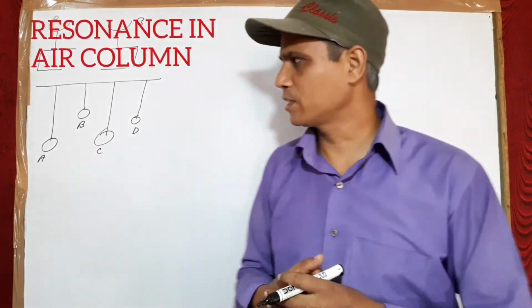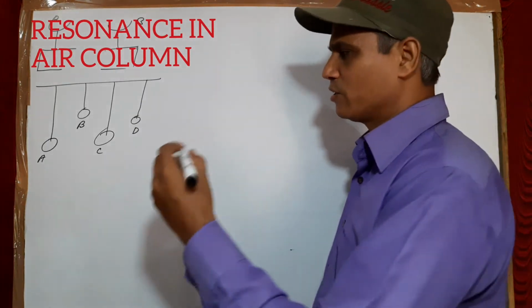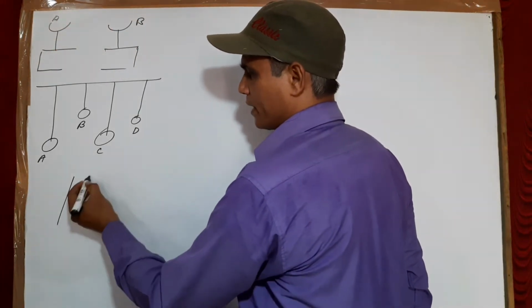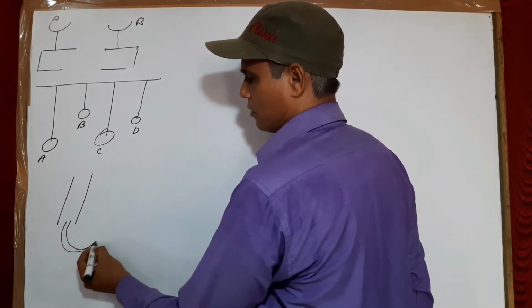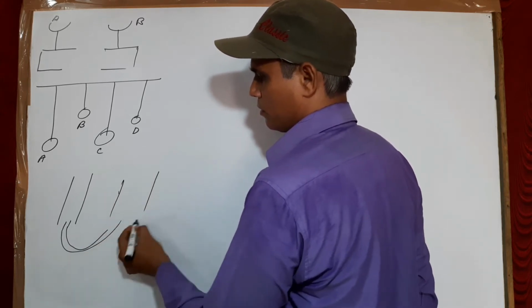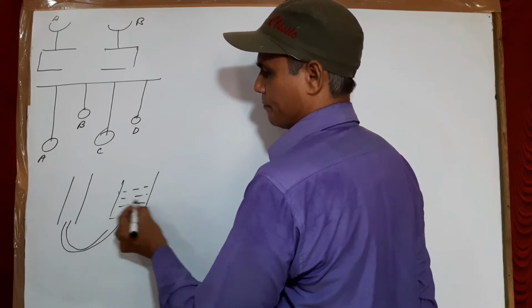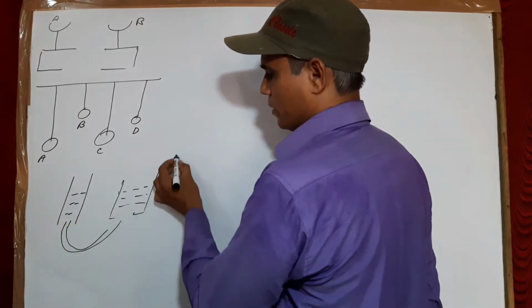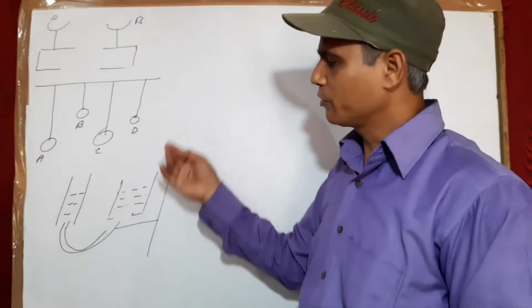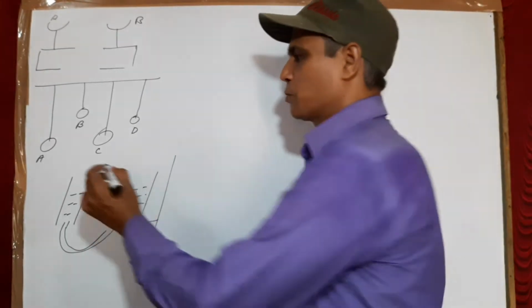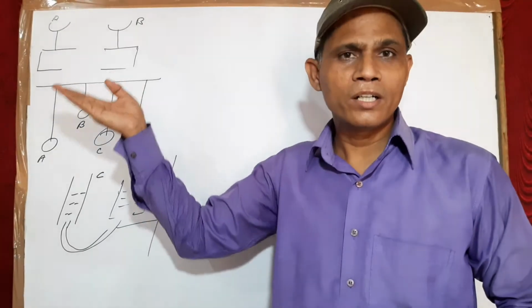Next experiment is the resonance apparatus. What is the resonance apparatus? In the resonance apparatus you have a tube like this, which is connected with another container like this, and water is filled inside. This container can be moved up and down, due to which the water level in the tube, suppose the name of this tube is C, can be increased or decreased.